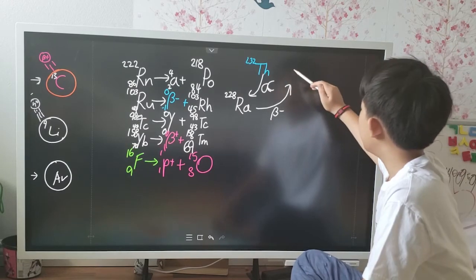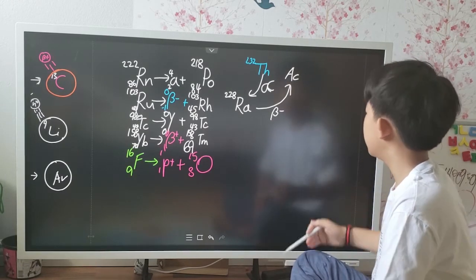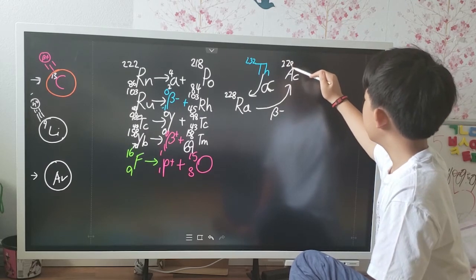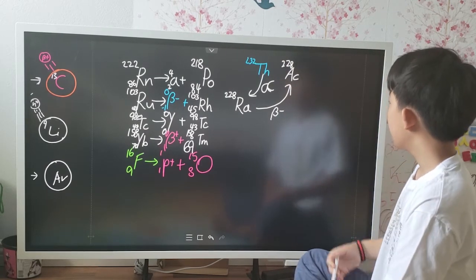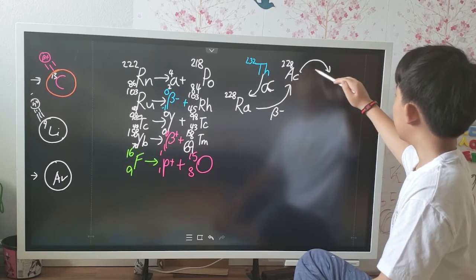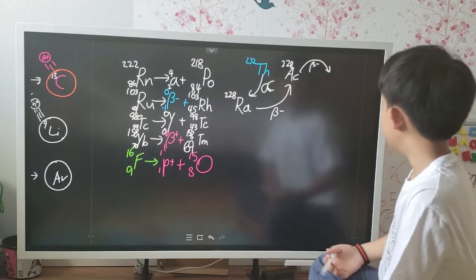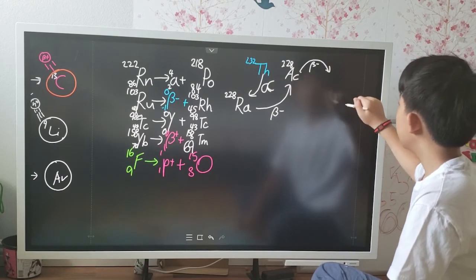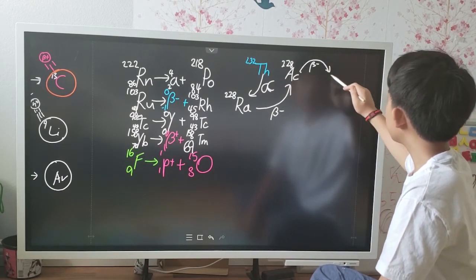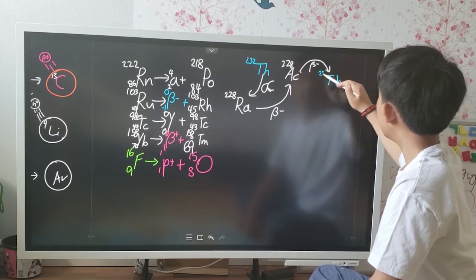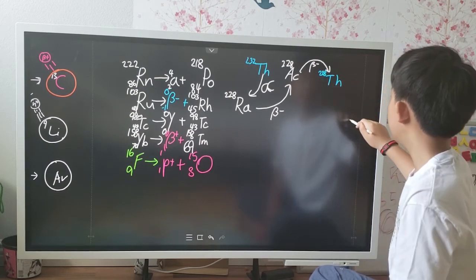Well, it's going to be actinium, because its atomic number increased by 1, and the mass is still the same, 228. Then, it's going to decay again by beta decay. Now, what would happen then? Well, it's going to cause thorium-228, a different isotope of thorium.